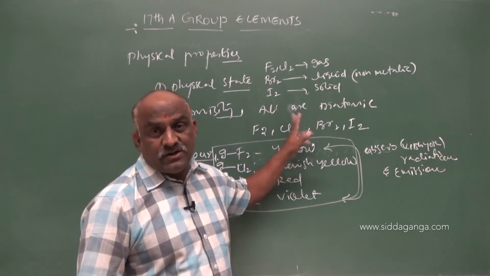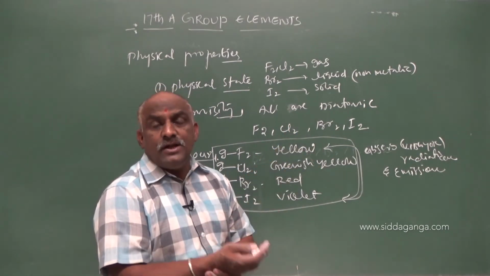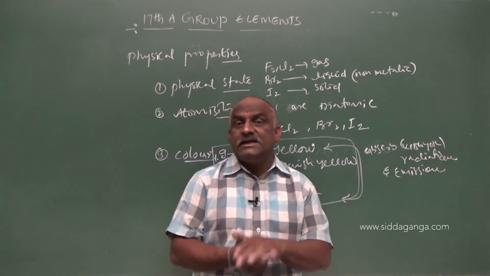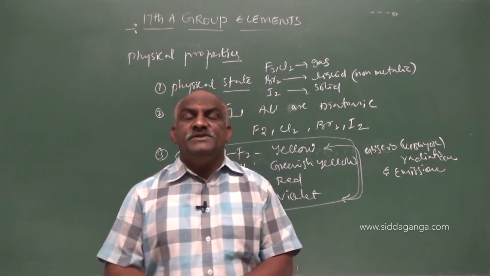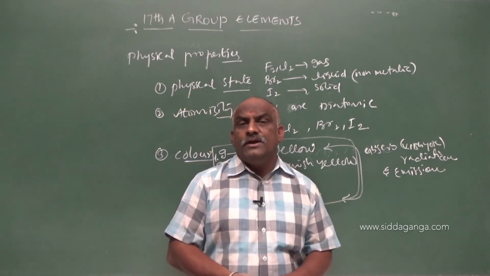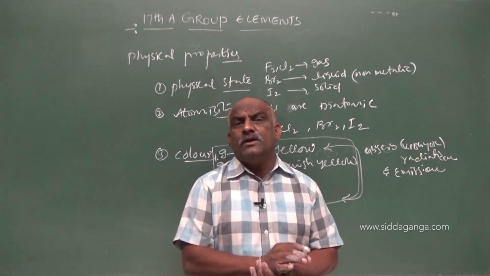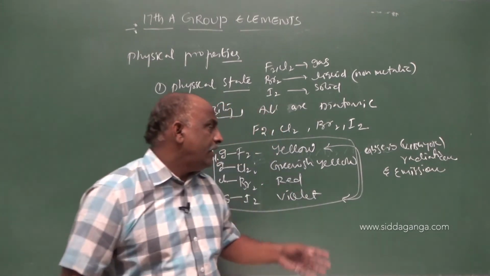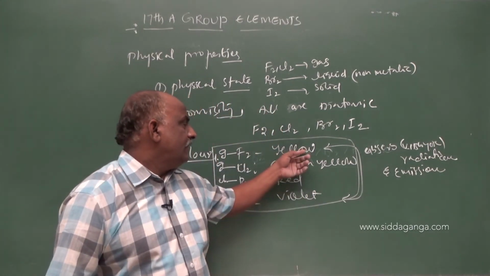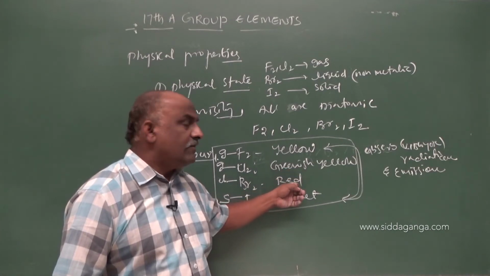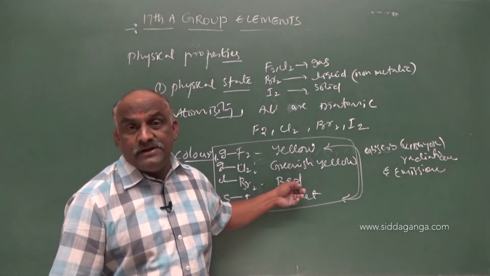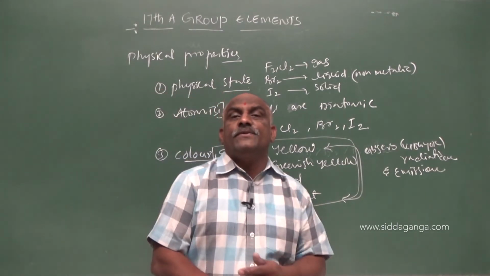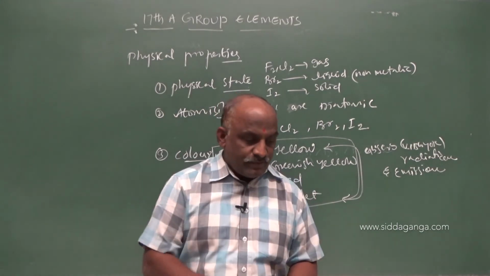I2 is a violet color solid, it sublimates also, highly volatile, and it is sublimate iodine, and all exhibit characteristic colors with respect to VIBGR. So fluorine exhibits yellow color, chlorine is greenish yellow color, and bromine and iodine are red and violet color. The first two are gaseous and bromine is a liquid, very important. Non-metallic liquid is bromine and iodine is solid.